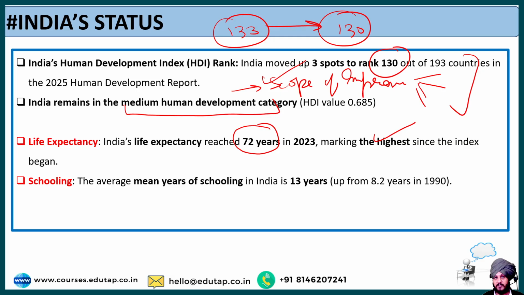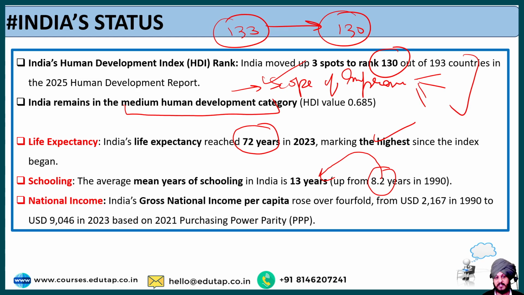The second parameter is schooling. Regarding schooling, the average mean years of schooling in India is 13 years. If I remember correctly, in 1990 it was 8.2 years. So from 8.2 years, as I have written here also, we have reached 13 years. This is our present average mean years of schooling, which is a good improvement. The third is the national income.